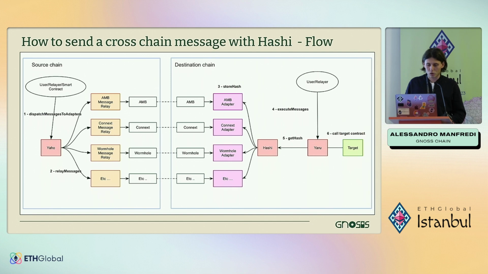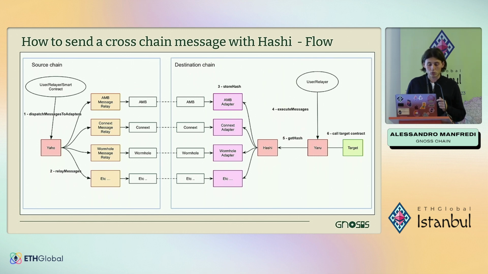How to send a cross-chain message with Hashi. The entry point here is the Yaho contract on the source chain, which is the main contract that allows you to interact with the underlying message relay contract. For each oracle, you need a pair of contracts, a message relay and an adapter. The message relay is in charge of interacting with the underlying bridge contract, while the adapter is a contract that just stores the hash sent from the source chain.